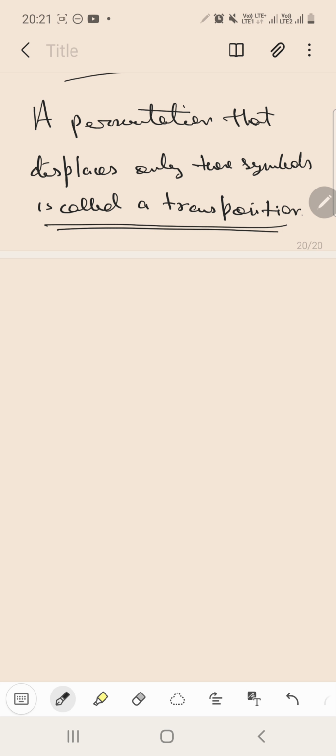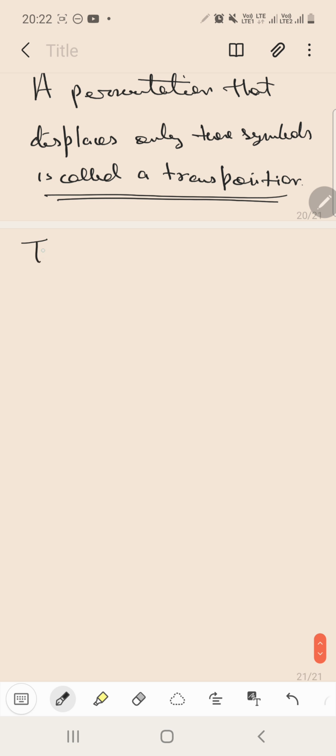Now from here we have one particular theorem. So what is the theorem? Before starting the theorem, I want to make one thing clear, that two permutations can be multiplied only if they have the same degree. Same degree means they have the same number of rows and same number of columns. Got it? Okay.